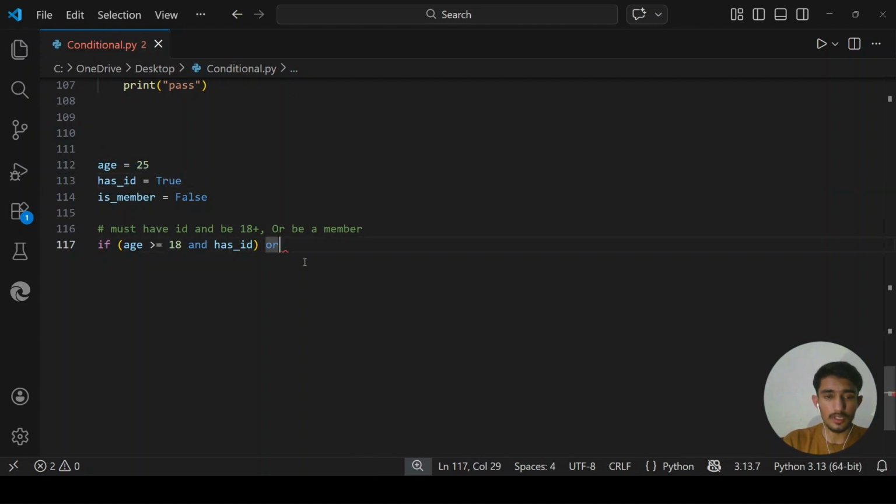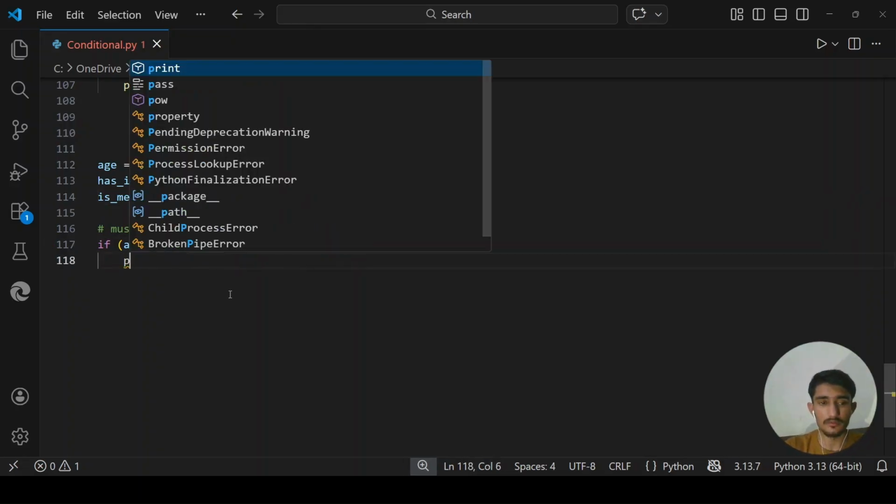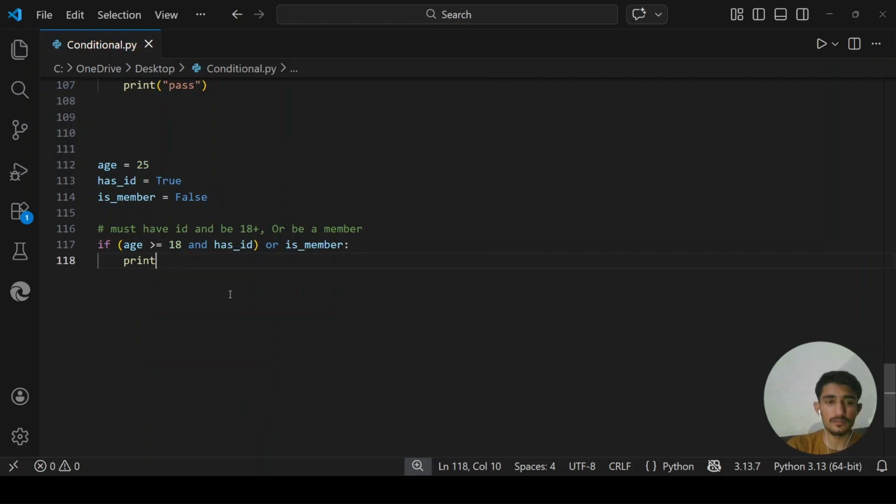So here I use the or operator, a logical operator. So I am asking, is he a member? This one will be false because I already defined it as false. So if any of these conditions is true, just print access granted.